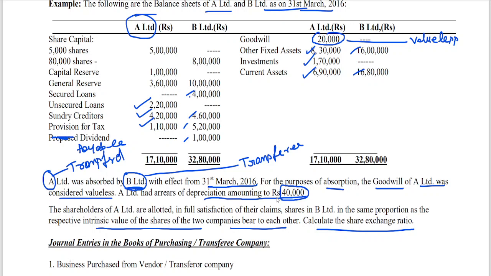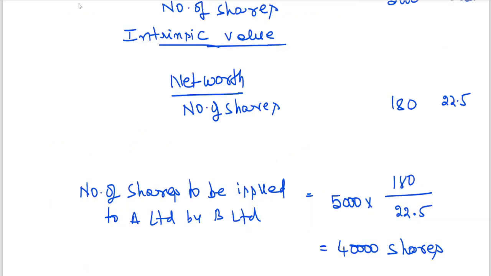Number of shares of transferor company into intrinsic value of transferor by intrinsic value of transferee. How to find out intrinsic value? Net worth by number of shares, of transferor and transferee I need. The number of shares to be issued is equal to number of shares of transferor into intrinsic value of transferor by intrinsic value of transferee. This is what I have done.